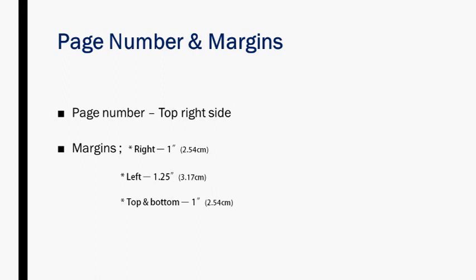Only for the left side we have to leave some space for the binding, so we follow 1.25 inches, or 3.17 centimeters, for the left side, and on all other sides, the right, top and bottom, we follow 1 inch, which means 2.54 centimeters. So that's regarding the page number and margins of your project.